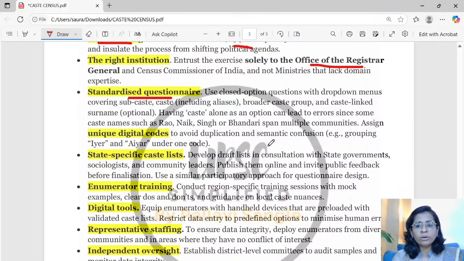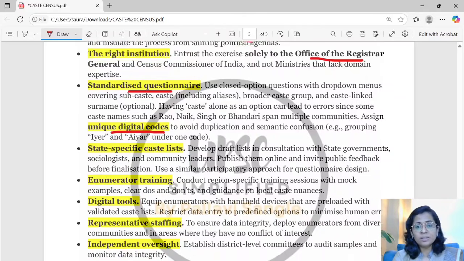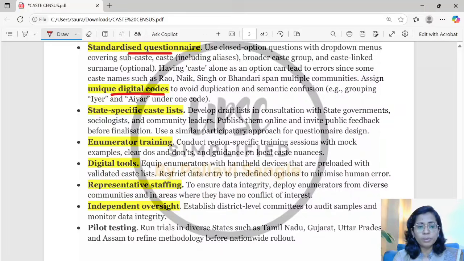It is very important, if one is doing such a huge quantitative survey, that the caste name and all the variations in names of the caste can be enumerated. Unique digital codes can be given to each and every caste, so that proper and very accurate enumeration will happen and no change in caste will be there for any group of people or any particular person.